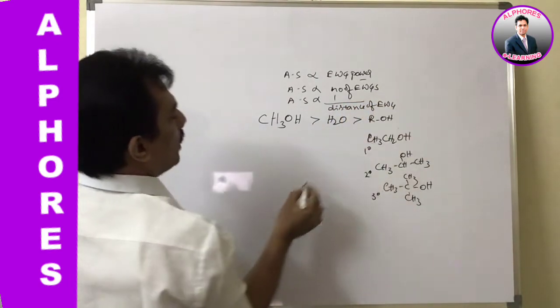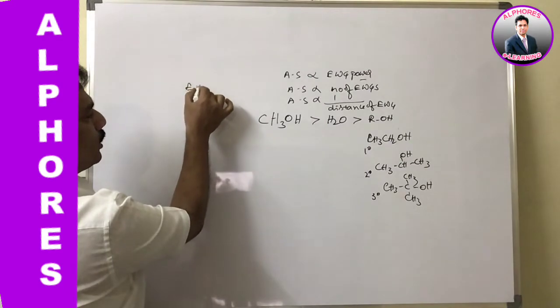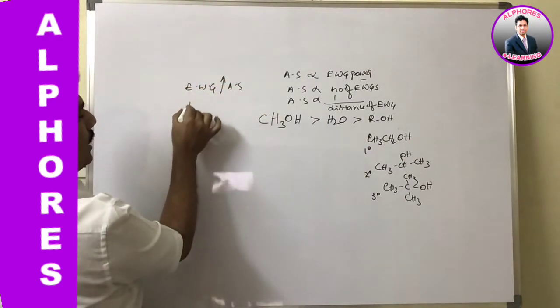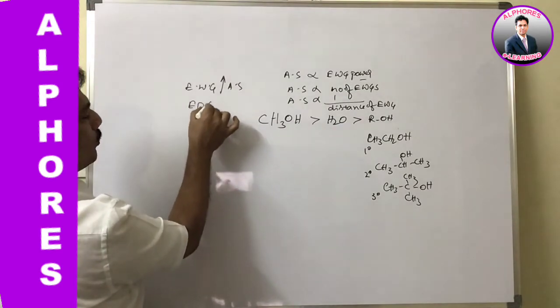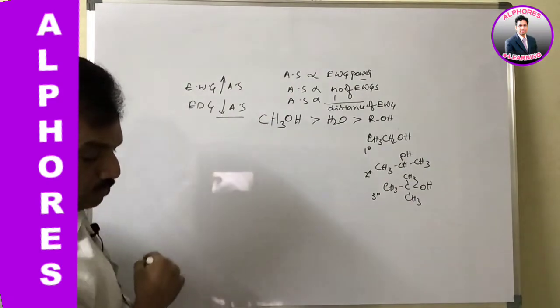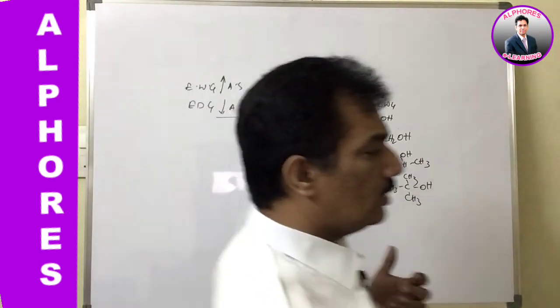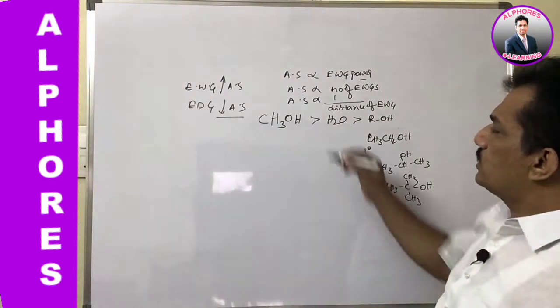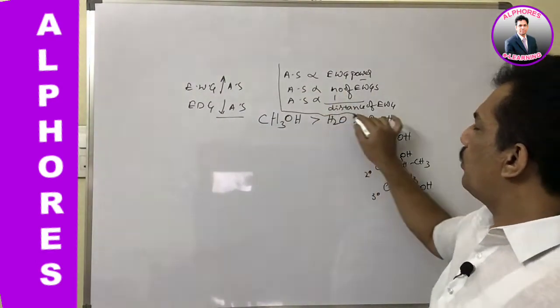That means electron withdrawing groups promote acidic strength, whereas electron donating groups decrease acidic strength. I think you learned this in your junior inter. Again, to recall all those concepts, I am giving this information.